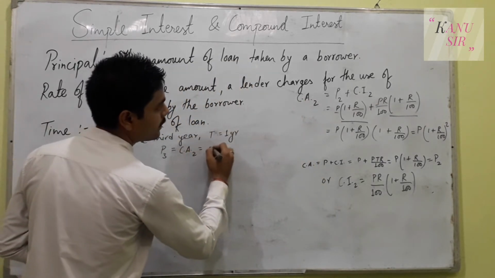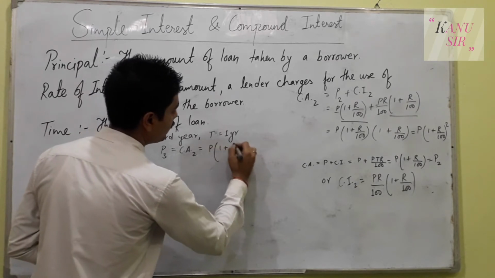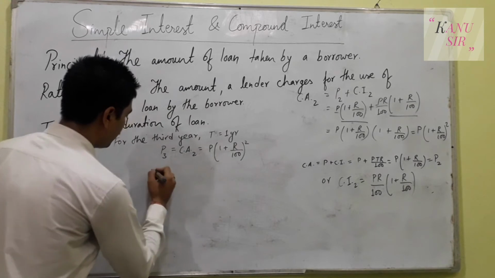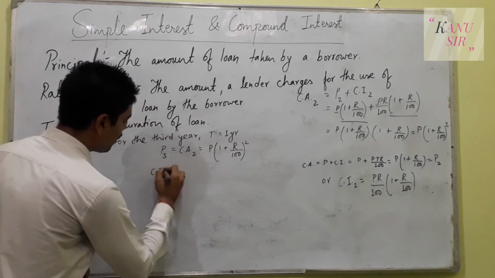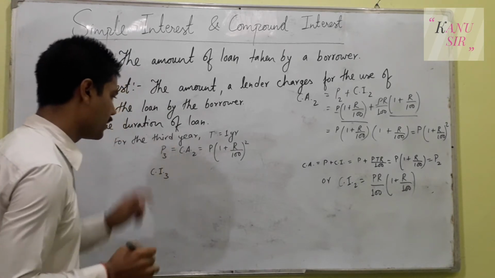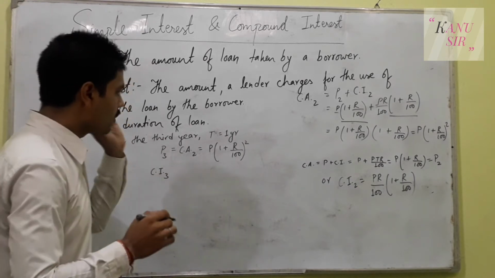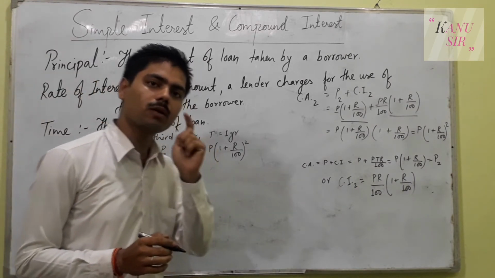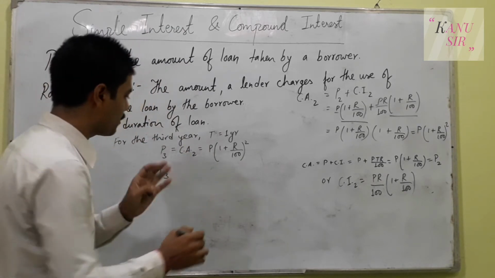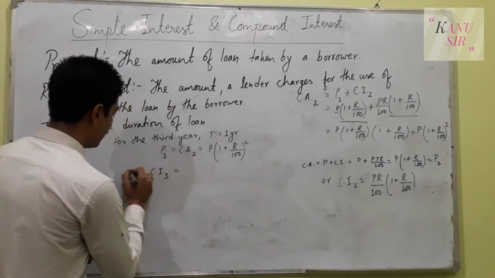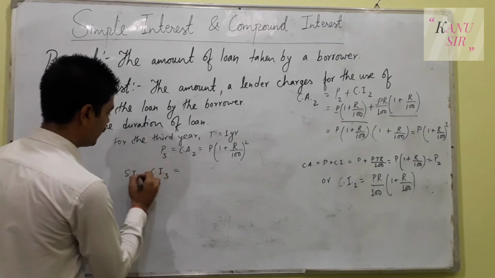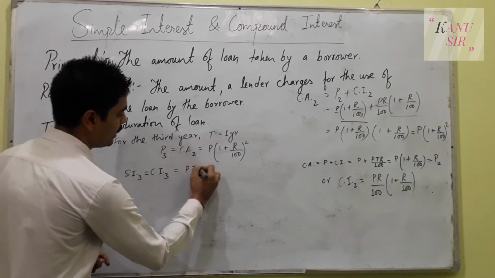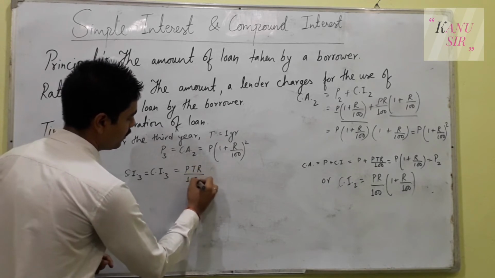So we will write P(1 plus R upon 100) to the power 2, and we need to calculate the compound interest for the third year. But I have told you, whenever we calculate the compound interest or simple interest for only 1 year, we can use the same formula, PTR upon 100. So the compound interest for the third year will be, as it is, PTR upon 100.